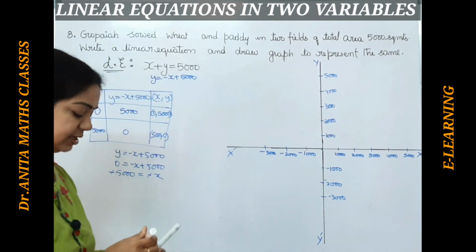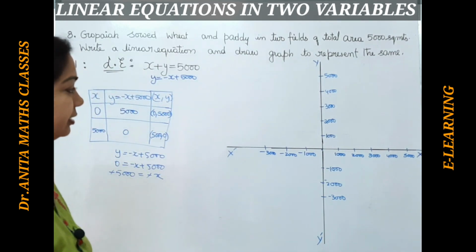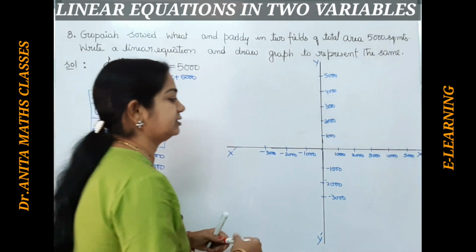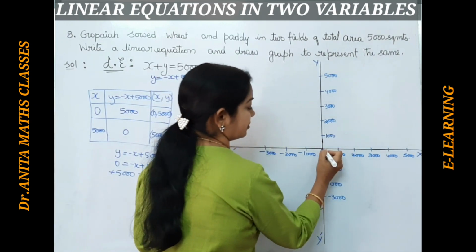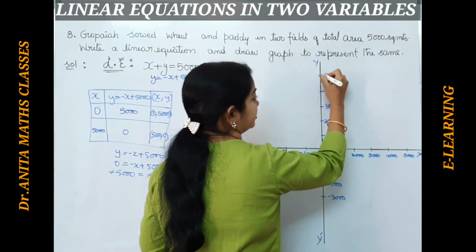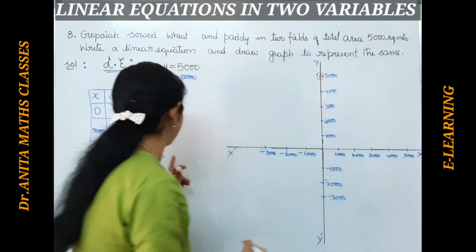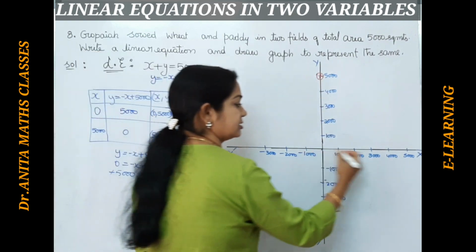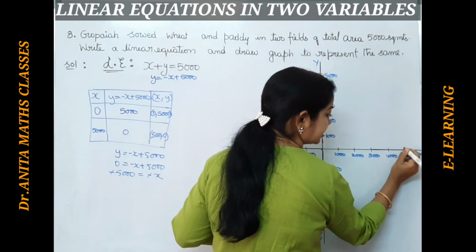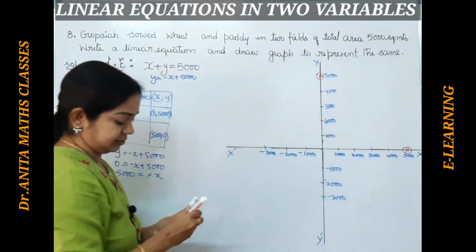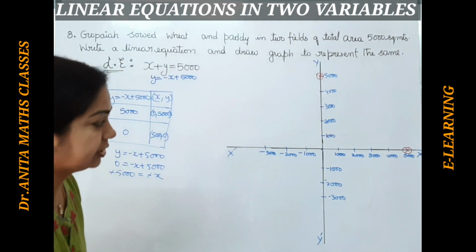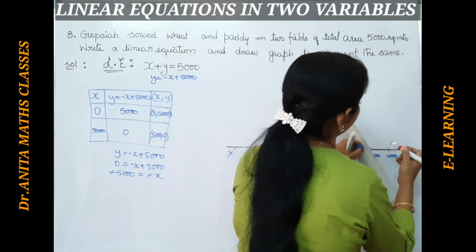Now let's plot the graph here. The first point is 0, 5000. So 0 here, this is 0, 0, and 5000 on the y-axis. So this point. The second one is 5000, 0, that is this point: 5000 on the x-axis and 0 on the y-axis. So let me join these 2 points.